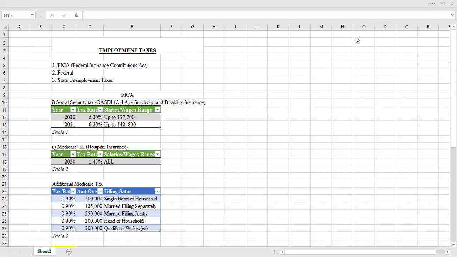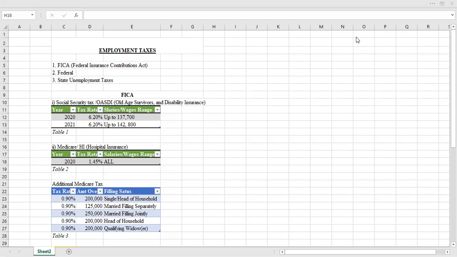As Table 1 shows, the 2020 tax rate for the Social Security tax was 6.20% of a salary of up to $137,700. For 2021, the tax rate has not changed. It still remains at 6.2%, but the amount of income up to which it applies has changed to $142,800.